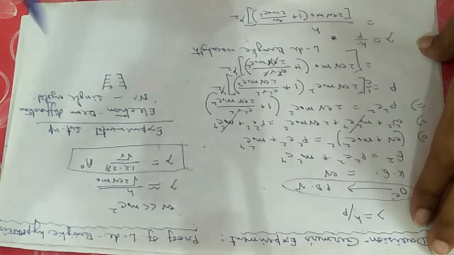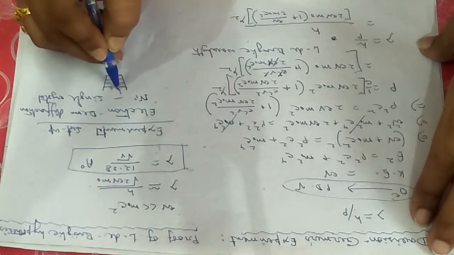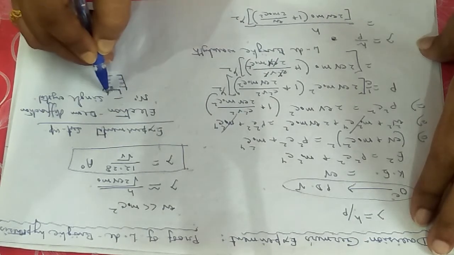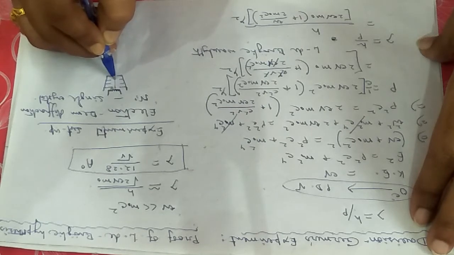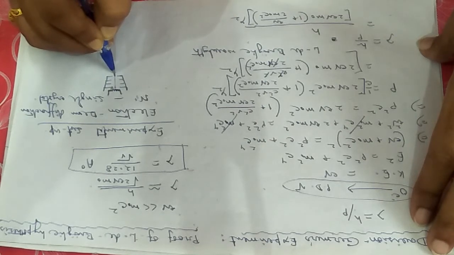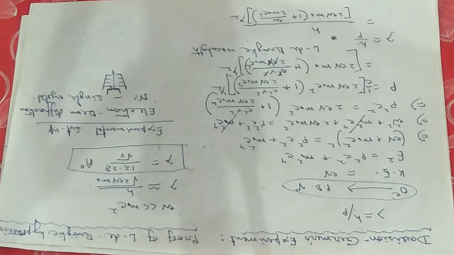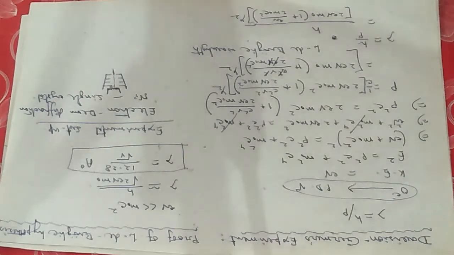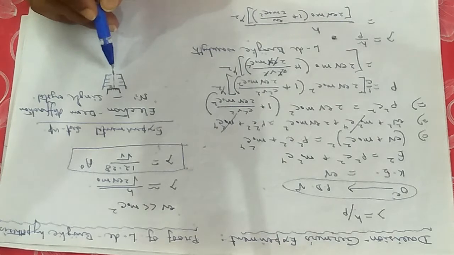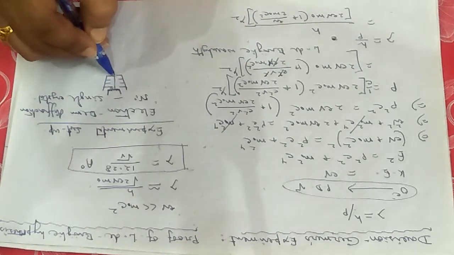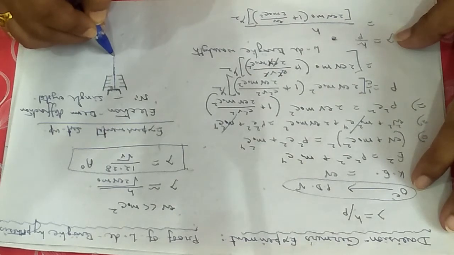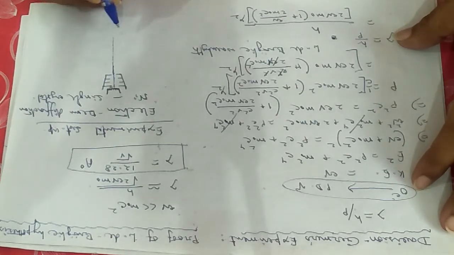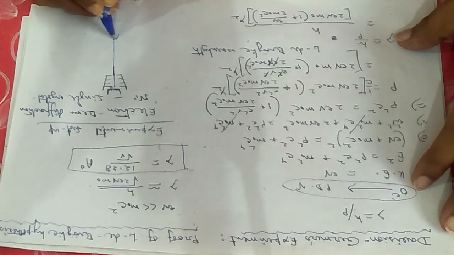What is the setup of the electron gun? You have some electron generator here. Suppose this is the filament. The filament by thermionic emission is generating electrons. The electrons are subjected to a high potential difference electric field to increase their velocity. There are multiple collimators which are focusing the electrons in a particular direction with high velocity, and the high velocity electron beam is incident on one single crystal of nickel.